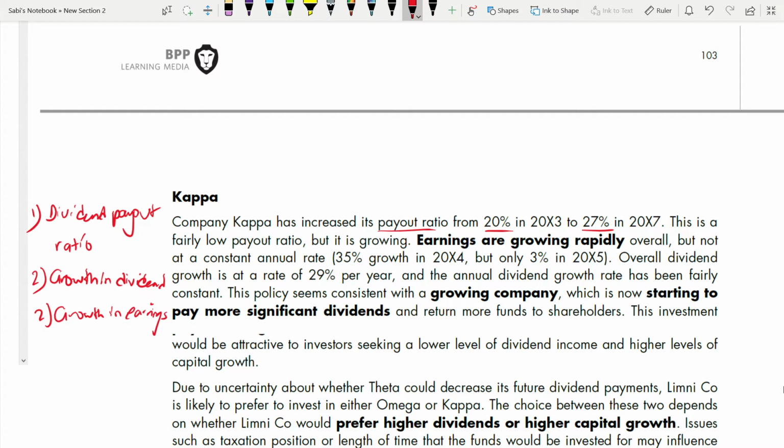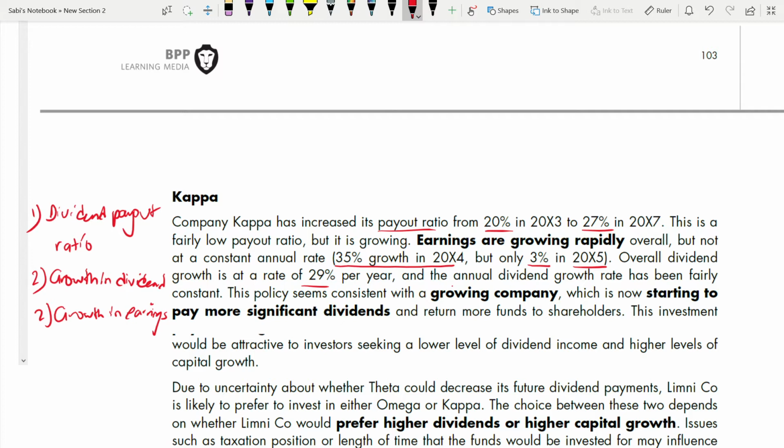Earnings are growing rapidly overall, but not at a constant annual rate. 35% growth in 2004 and only 3% in 2005. Just check the difference, 35% to 3%, it fell down. Overall dividend growth is at a rate of 29% per year, and the annual dividend growth rate has been fairly constant. If you say annual also, it's around 29% only.